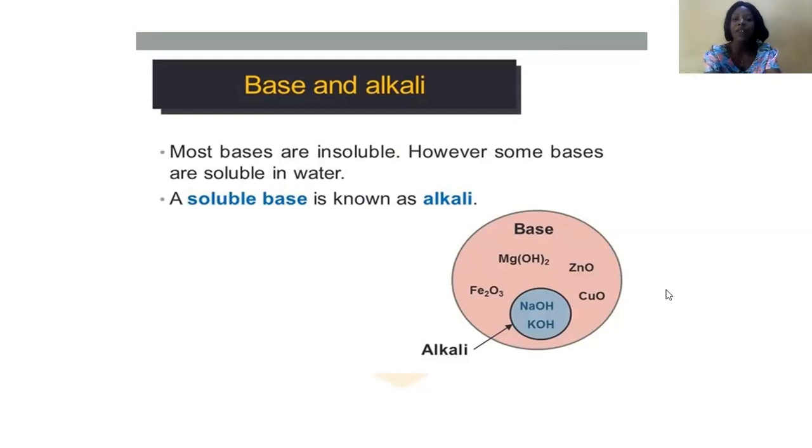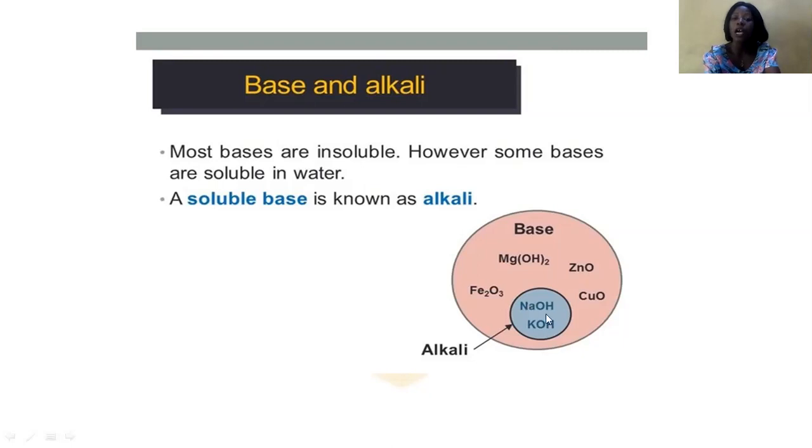Now look at this Venn diagram. You have different oxides and magnesium oxide, but everything in this diagram is a base. But specifically, out of the bases that were given, you have two of them circled and put in another circle.